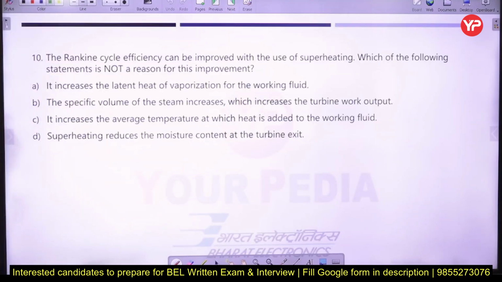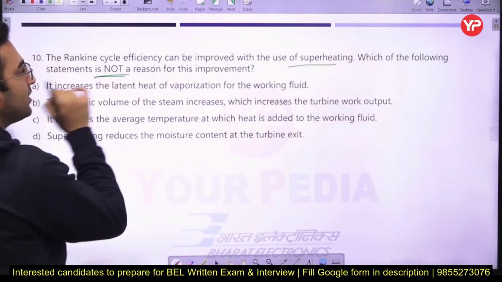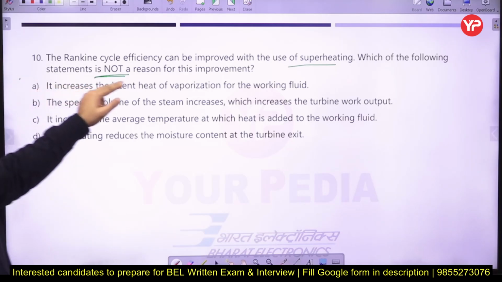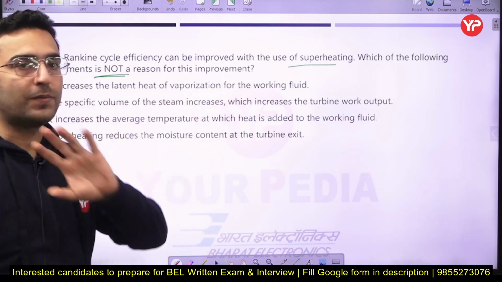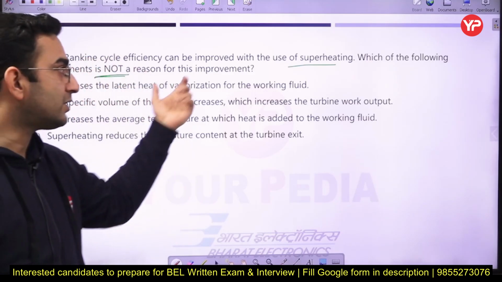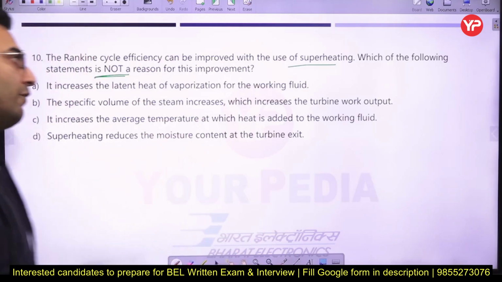Next question. The Rankine cycle efficiency can be improved with the use of superheating. Which of the following statements is not a reason for this improvement? Here, if you see the options, the first option, it increases the latent heat of vaporization of the working fluid, is completely wrong, because the latent heat of vaporization does not change due to superheating, whether reheating or subcooling or by any effect.